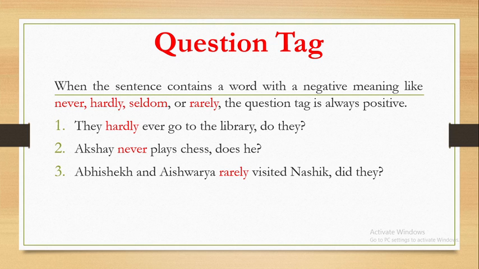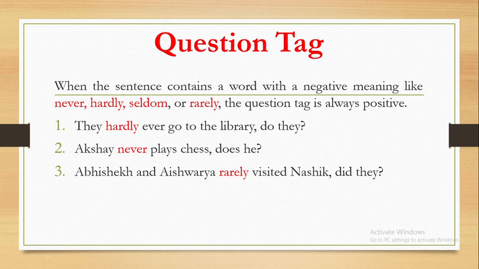Look at the first example. They hardly ever go to the library. So the word hardly represents the negativity or negative tone of the sentence. That is why the question tag must be positive. So the correct question tag is do they. Why do and why not does? Because the subject is third person plural, they. And if the subject is third person plural, we have to use do as the correct form. And they will remain they in the question tag without any change.